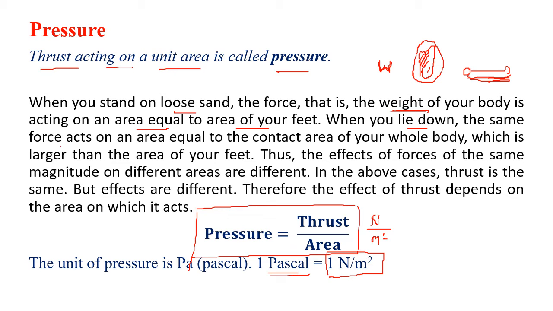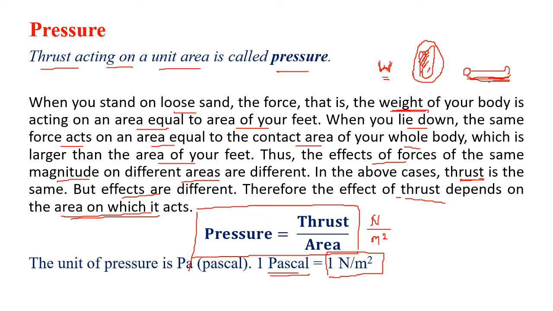So here the same force acts on a larger area, the contact area of your whole body, which is larger than the area of your feet. Okay, so you can see, even though the weight, that is the gravitational force, is the same, the effects of a force of the same magnitude on different areas are different. So what we can say, the weight of the body, the thrust, is the same, but the effects are different. So the effect of thrust depends on the area on which it acts, which we term as pressure.